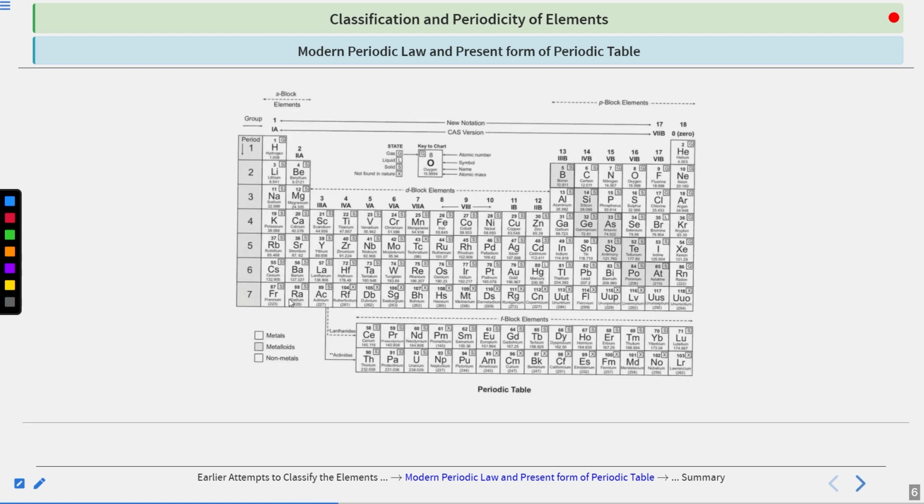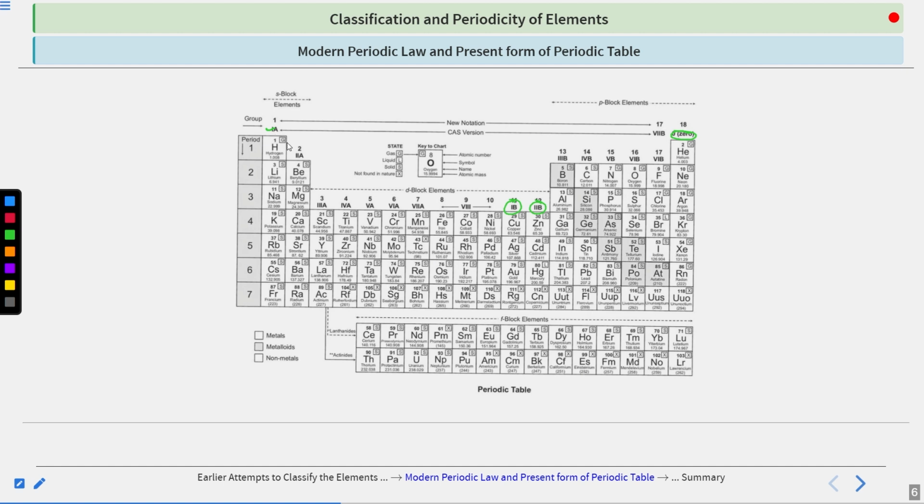So this is the modern periodic table. Both types of naming are given here. This was the old one. We started from 1A, going to 2A, then 3A, 4A, 5A, 6A, 7A, and then 8 is this. After this, B has started. So 2B, 3B, and it goes up to your 0 group. Clear? So you can see here this was the old trend.